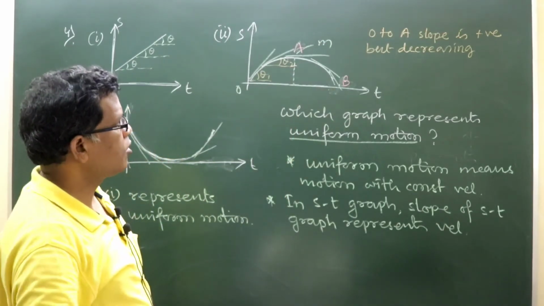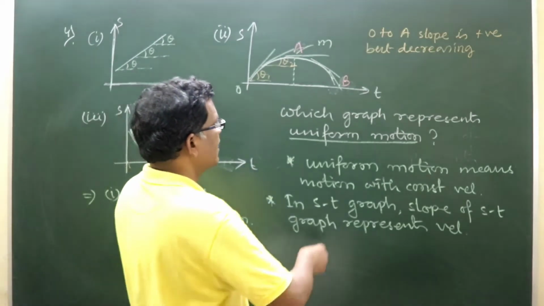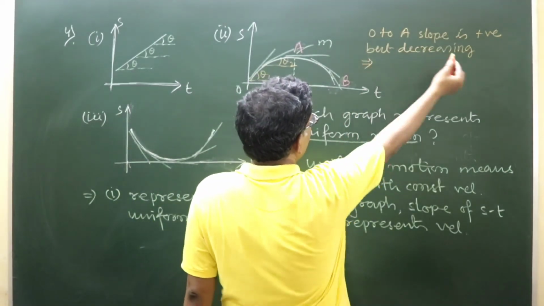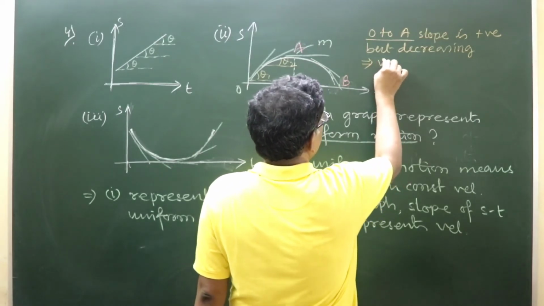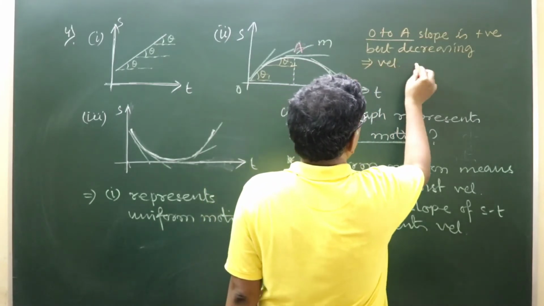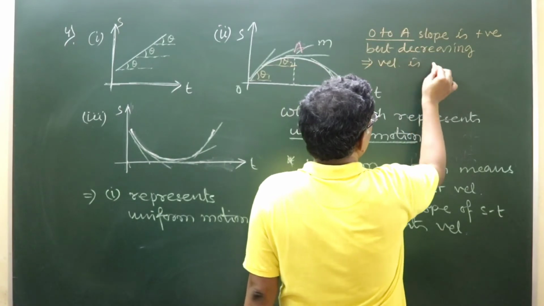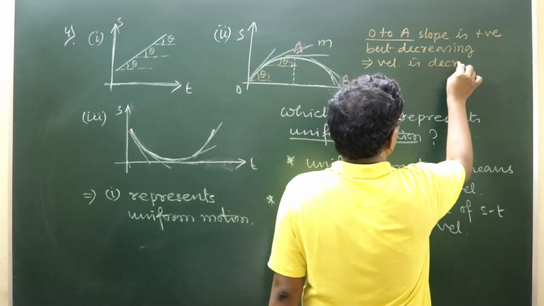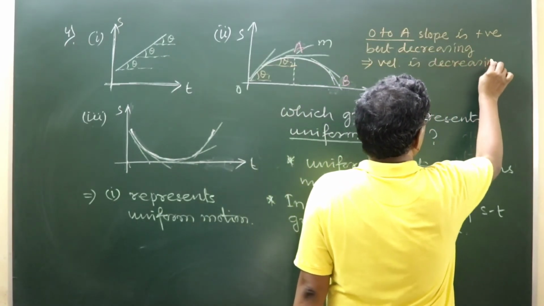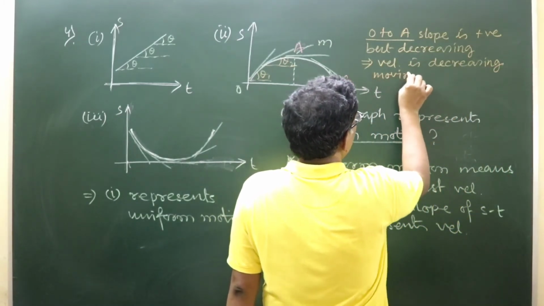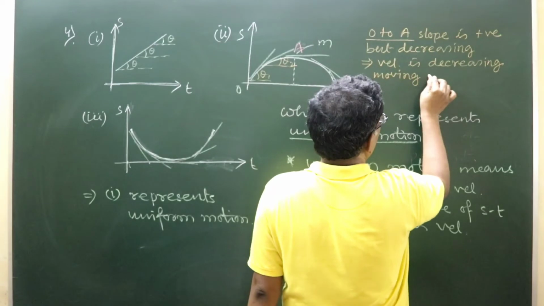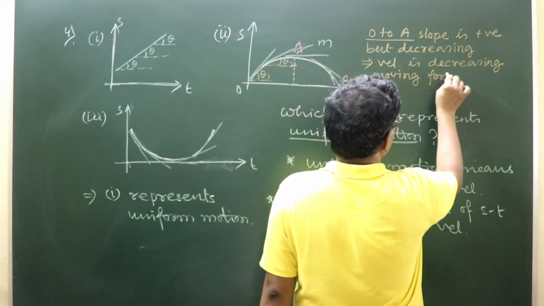So positive slope but decreasing, this implies that from O to A, velocity is decreasing while moving forward.